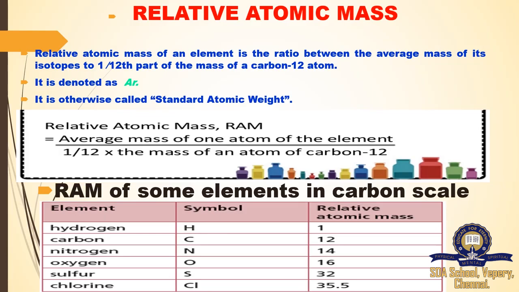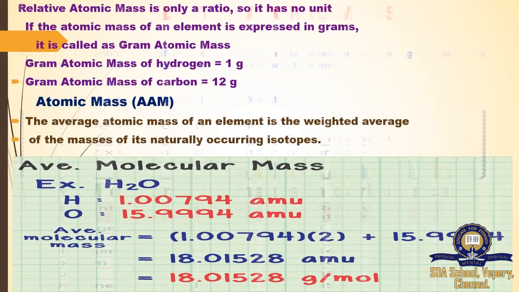Next, the elements' relative atomic masses on the carbon scale. Why carbon scale? We are comparing this with carbon. Hydrogen 1, carbon 12, nitrogen is 14, oxygen is 16, sulfur is 32 and chlorine is 35.5. Relative atomic mass is only a ratio, so it has no unit. But if the atomic mass of an element is expressed in grams, we are measuring a mass, that is weight, so it has a unit of grams.